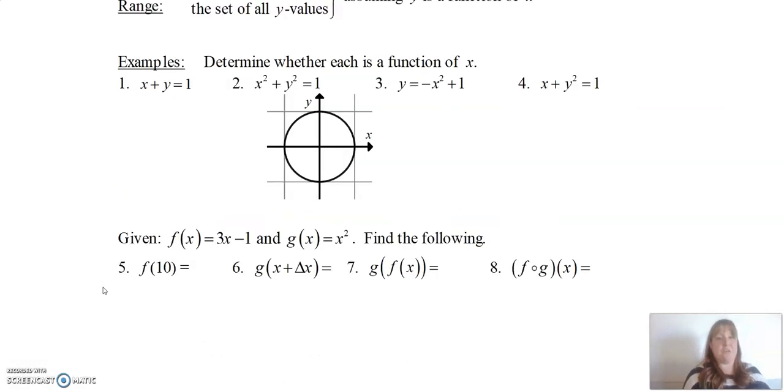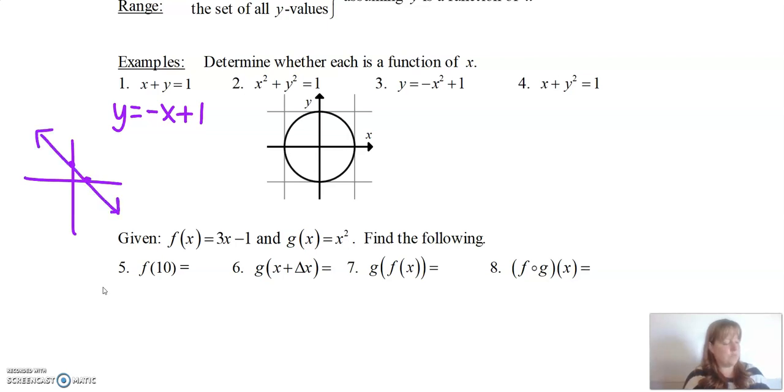So we don't have a graph for this first one, so what do we do? Well, we just write it in slope-intercept form, so we subtract x from both sides, and we realize that this is a line with a slope of -1 that goes through the point 1, so its intercept is here, and then it goes down 1 over 1. So this is a line like that. Is it a function? Yes, it is a function. Lines are functions, right? They pass the vertical line test. I could draw a line anywhere here, and it's only going to pass one point. If I put in an x, I always get out just one y.